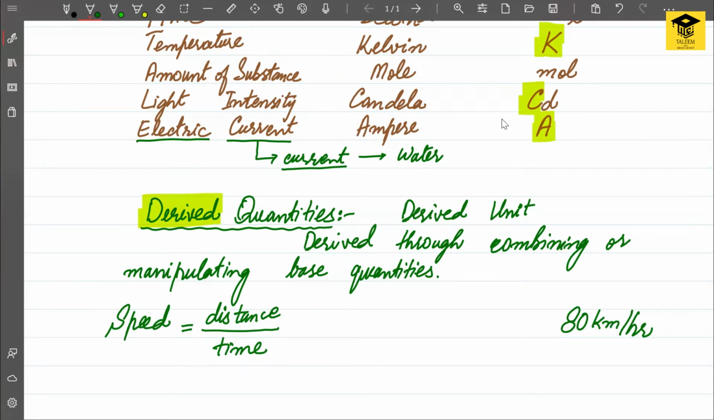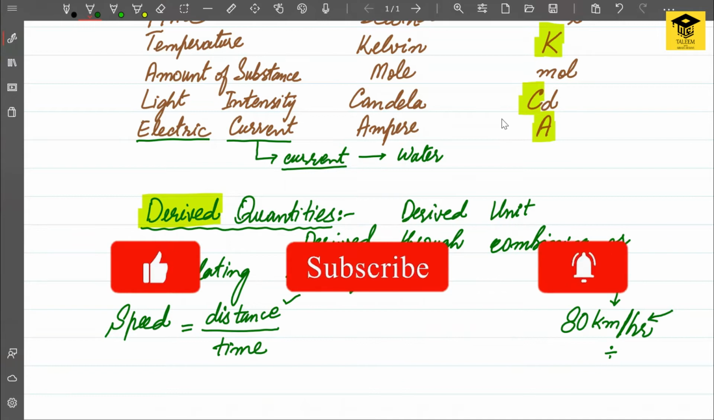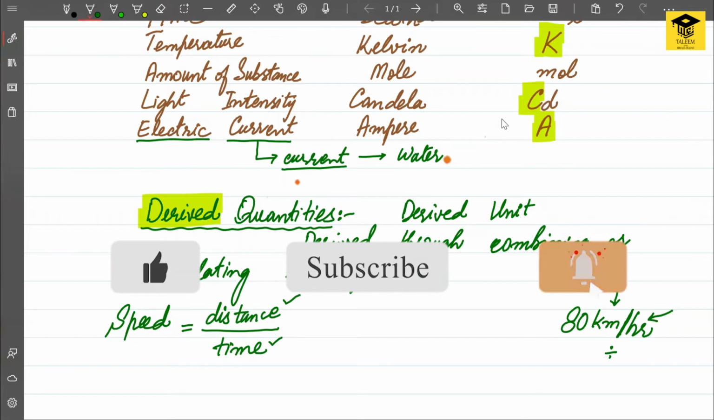So what is this kilometer showing? It is the unit of distance. What is this sign of slash or per showing? It shows division. And what do we mean by hour? It is the unit of time. So speed is basically derived using 2 base quantities. One of the base quantities is distance covered by some moving object, and the other base quantity is time.